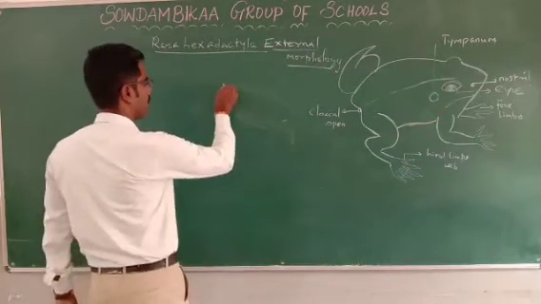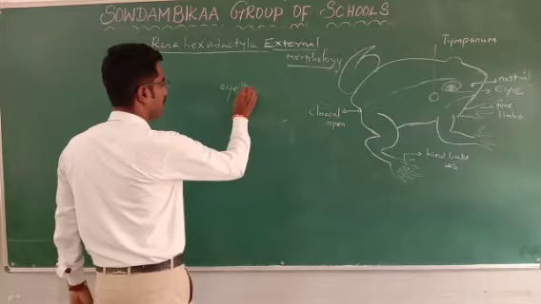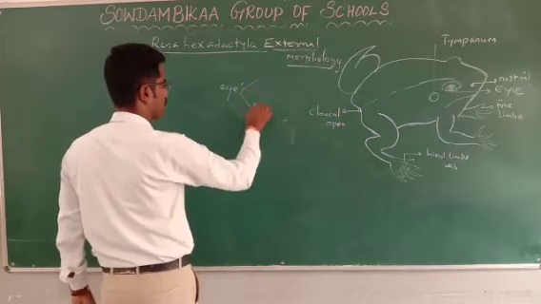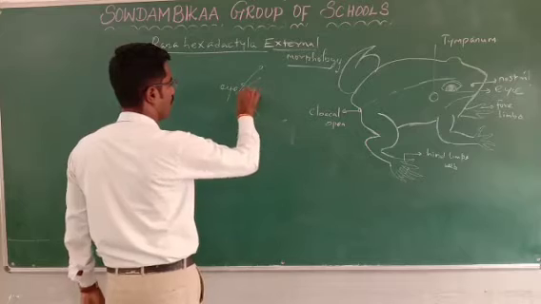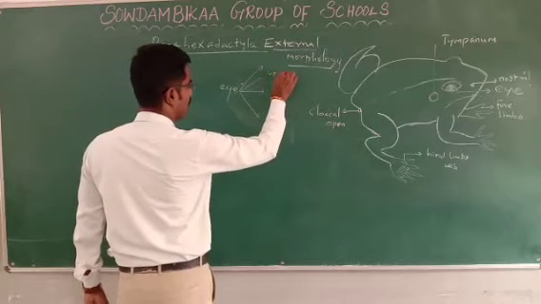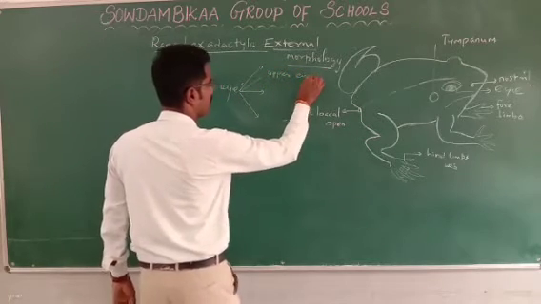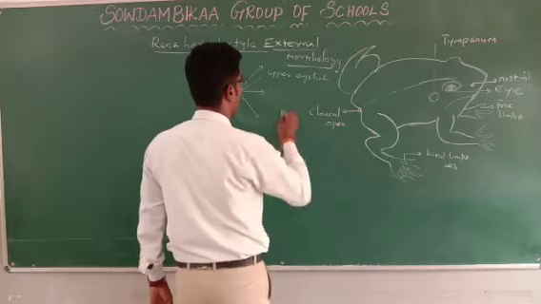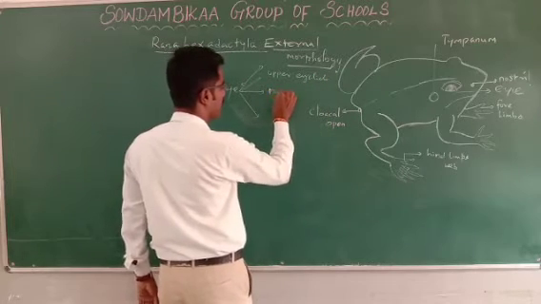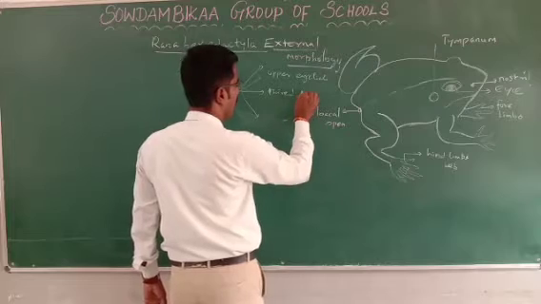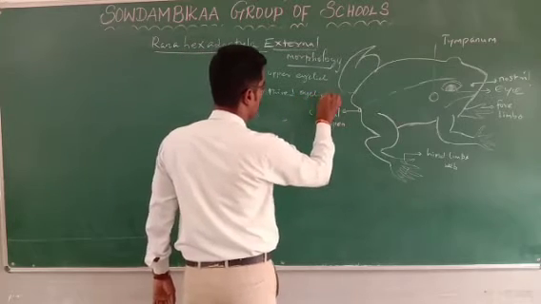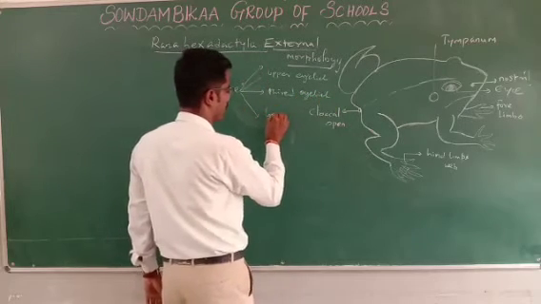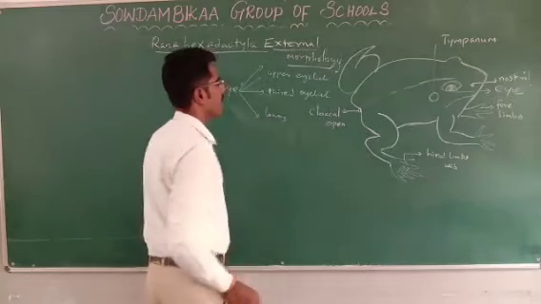The eye generally has 3 membranes, namely upper eyelid, lower eyelid, and the middle or third eyelid.